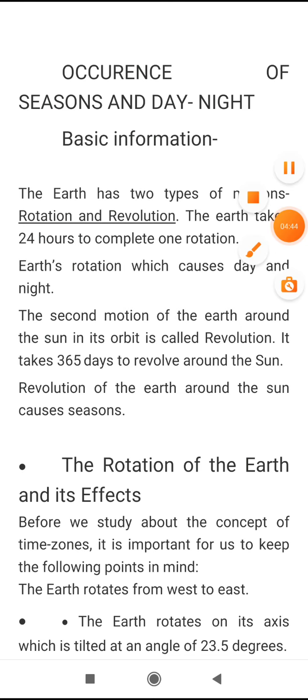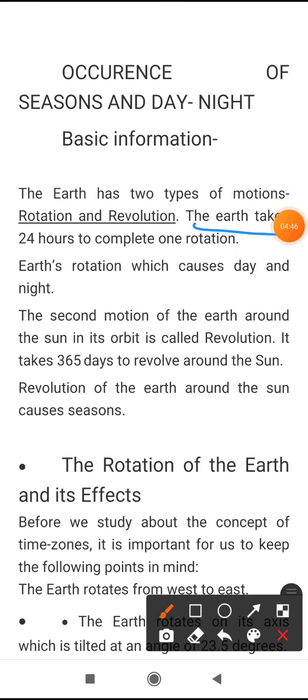And because of the earth's rotation, day and night occur.